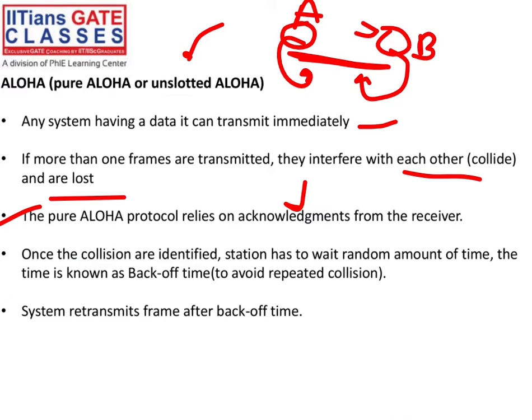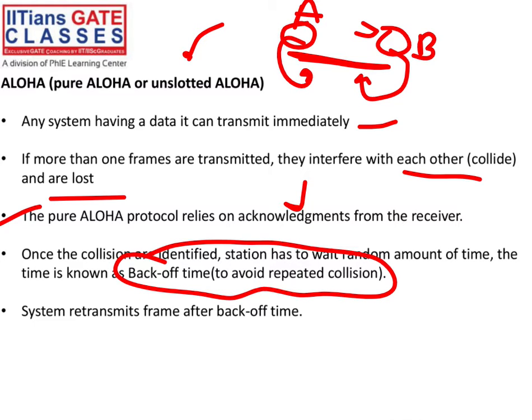Once the collision is identified, the main thing about pure ALOHA is this: when you send the data and a collision happens, then I identify that maybe a timeout happened. Then I have to wait some random amount of time, and after that random amount of time, I have to send again, right? That random amount of time we call the back-off time. We will study in a further slide what the back-off time means. After that back-off time, the system retransmits the frame. Simple, right?